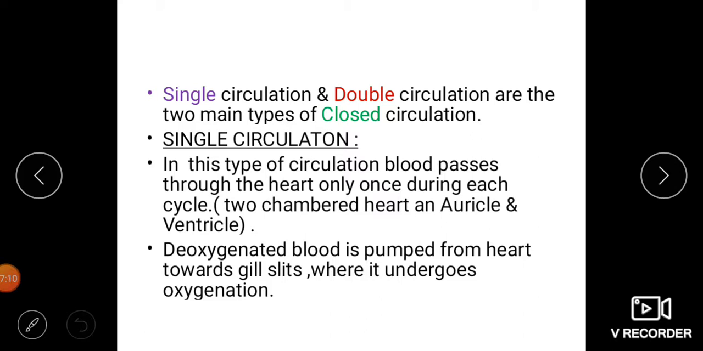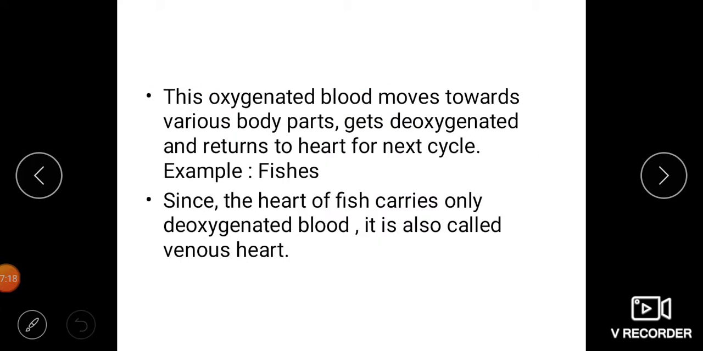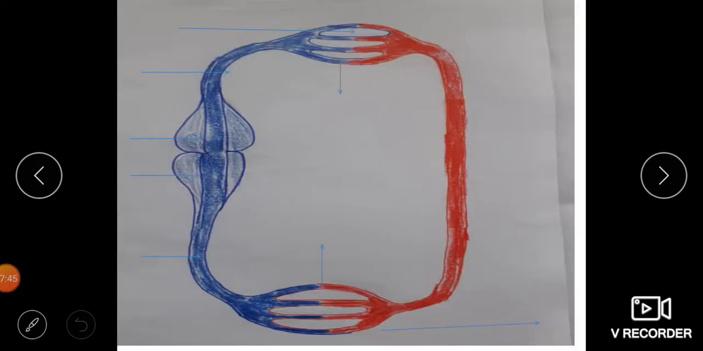Remember one point here, the heart receives always deoxygenated blood. The oxygenated blood never enters into the heart. The oxygenated blood moves towards various body parts, gets deoxygenated and returns to the heart for the next cycle. Example, fishes, as I told you. Since the heart of fish carries only deoxygenated blood, it is called a venous heart. See how this single circulation is materialized.